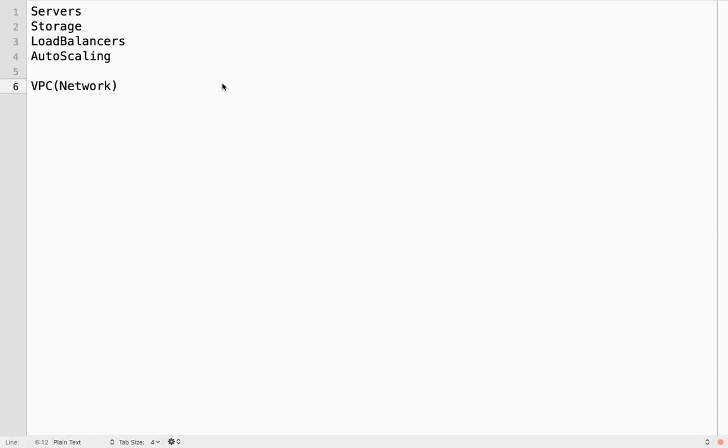In AWS, in cloud, we can create our own networks that we call VPC, Virtual Private Cloud. So VPC is basically network.